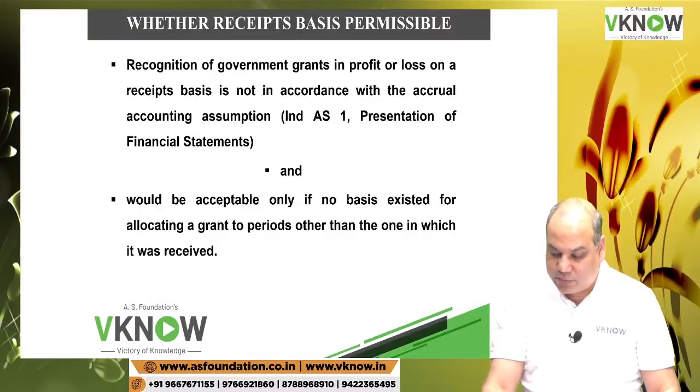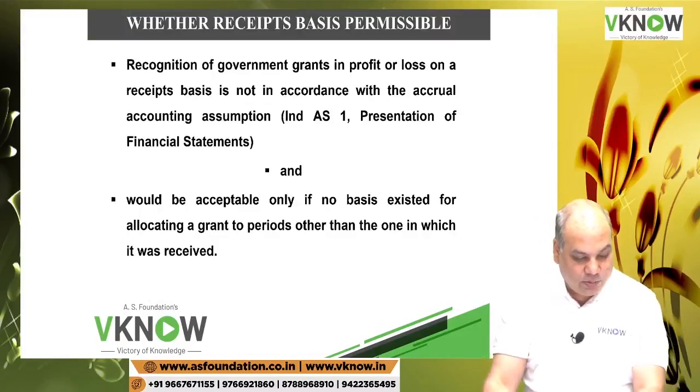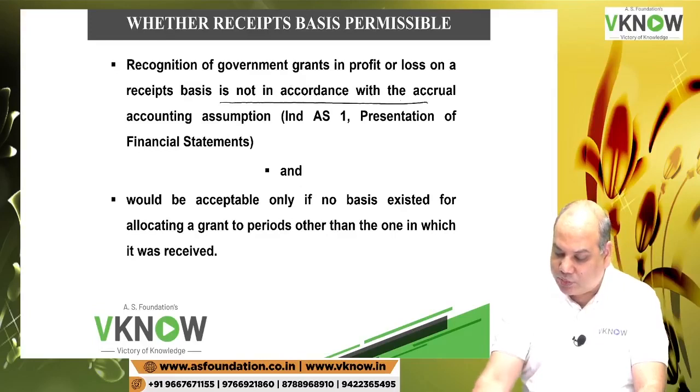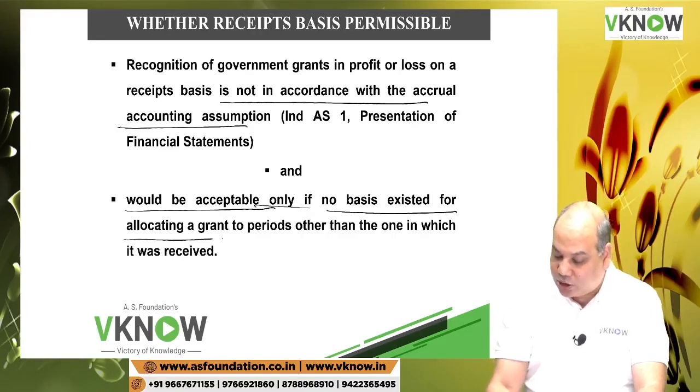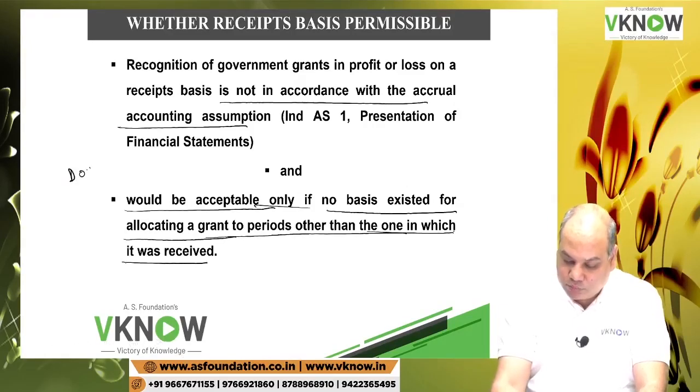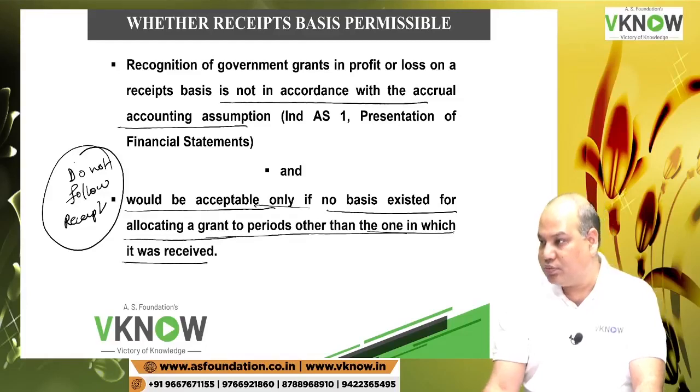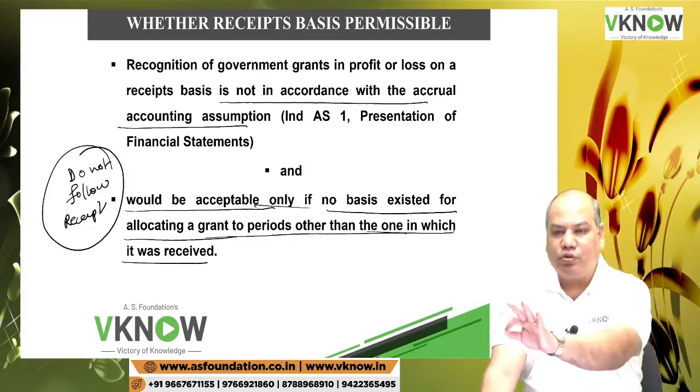Where receipt basis is permissible. When will you follow receipt basis? Recognition of government grant in P&L account on a receipt basis is not as per the accrual accounting assumption and would be acceptable only if no basis existed for allocating a grant to period other than the one in which it was received. So therefore the standard says do not follow cash approach, receipt approach, unless you don't have any other basis of allocation. Do not follow receipt approach.